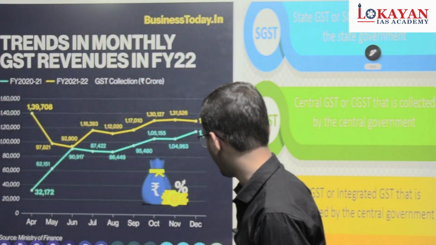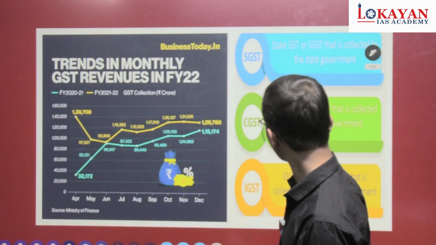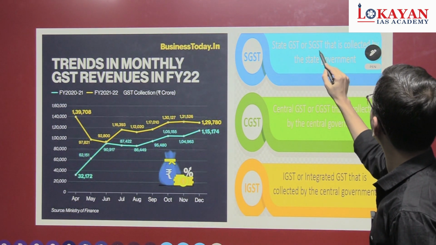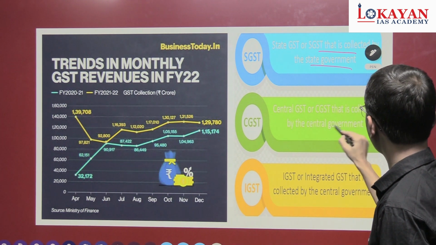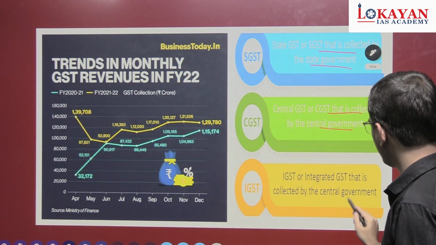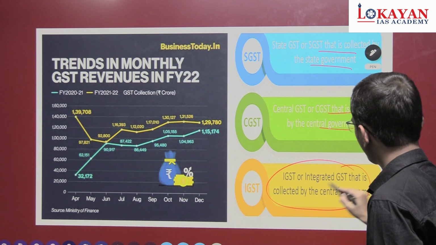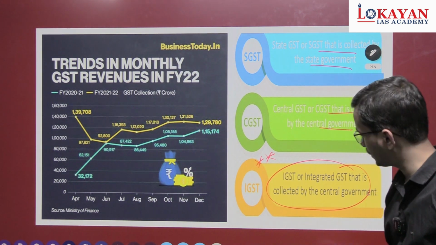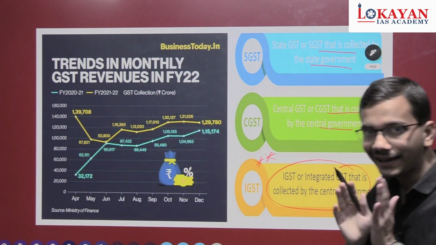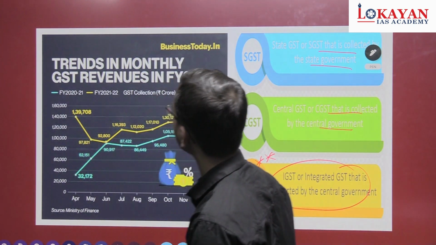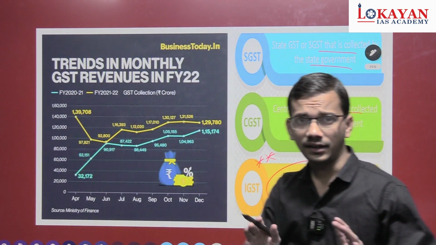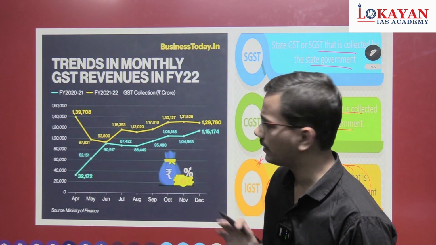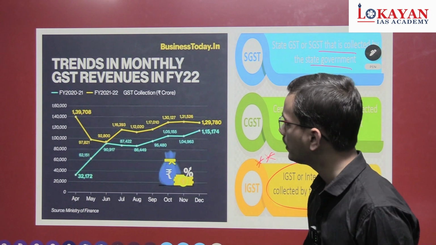Now see here, the trend, very important. So remember, state GST is collected by the state government, CGST by the central government, IGST by the central government. Important point. Take a screenshot. You can take each screenshot. Now see the trend, a very important thing. Again, I am emphasizing, you do not need to remember exact facts and figures, just have a brief idea.